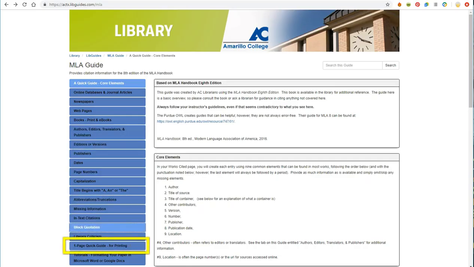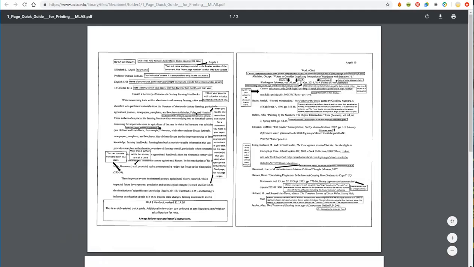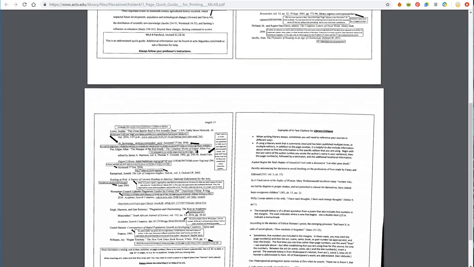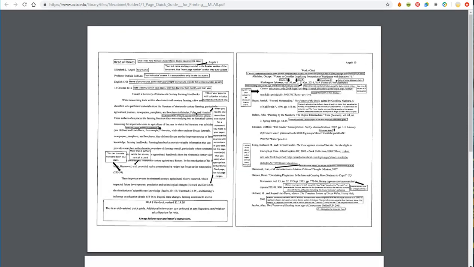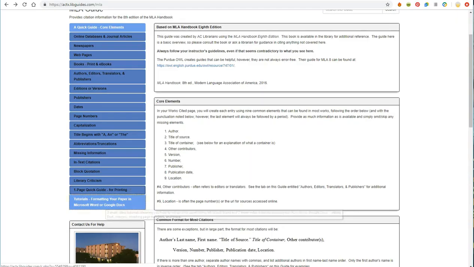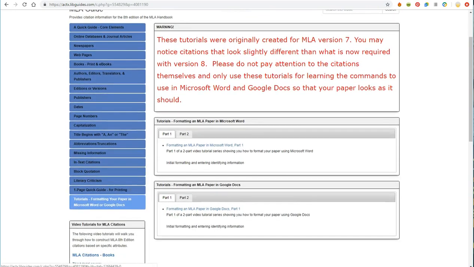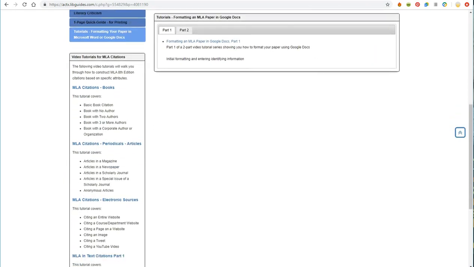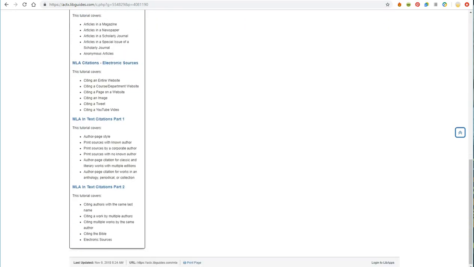For MLA, we also have a one-page quick guide. Like the APA, it shows you how to format within the text, how to format your full paper, and how to format your works cited page. If you come to the library asking for citation assistance, this is one of the handouts we will give you. In both LibGuides, there's included a tutorial page. The tutorial page will include formatting videos for Microsoft Word, Google Docs, and it will also give you information about how to do specific full citations as well as in-text citations.